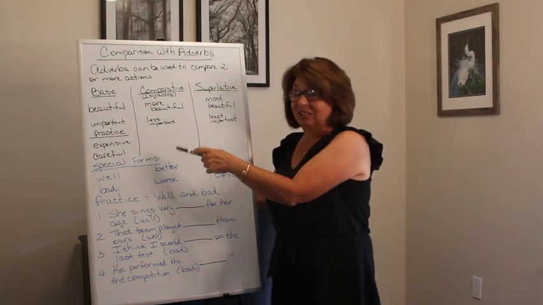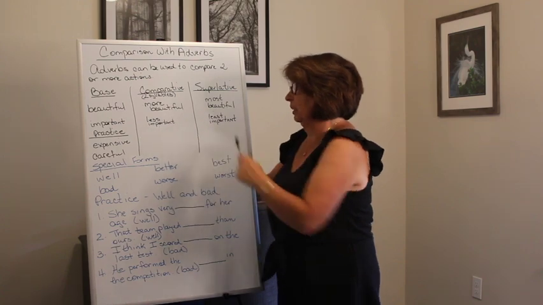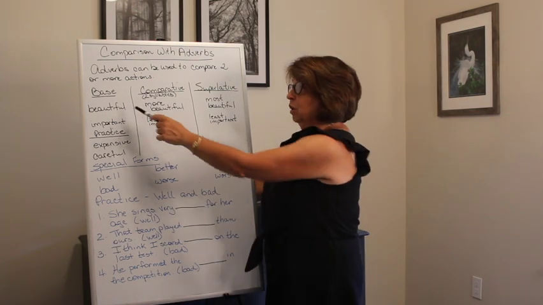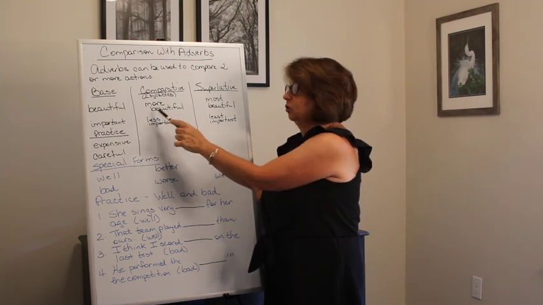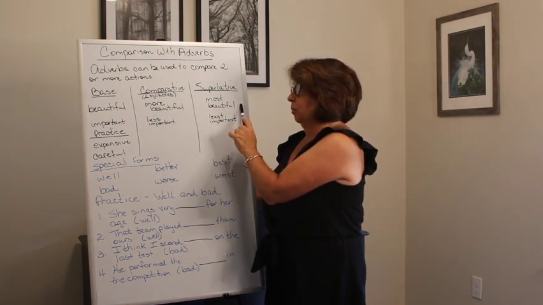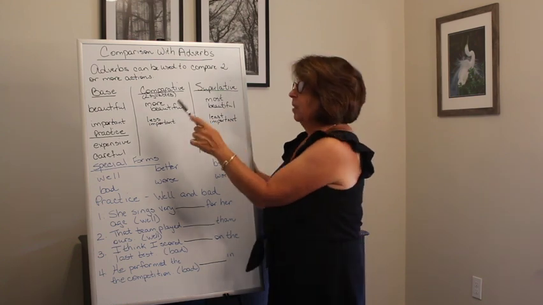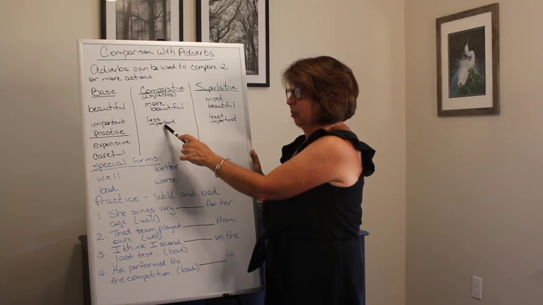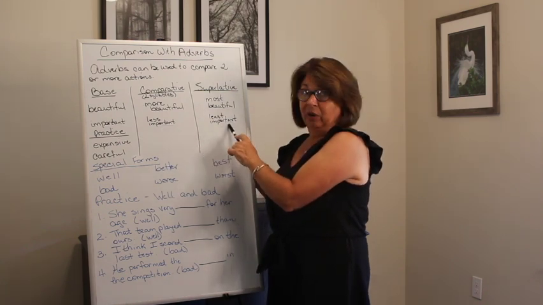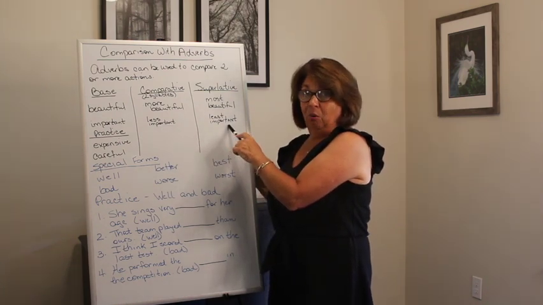If it's more negative, we would say less or least. So with the word beautiful, when we're comparing just two, more beautiful, three or more, most beautiful, and that's in the positive. If it's more negative, we would say it's less important, and if we have three or more, least important.